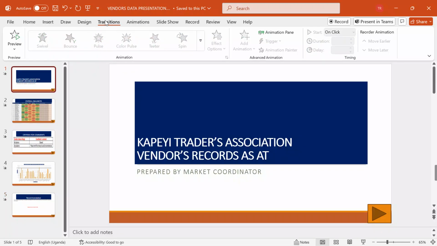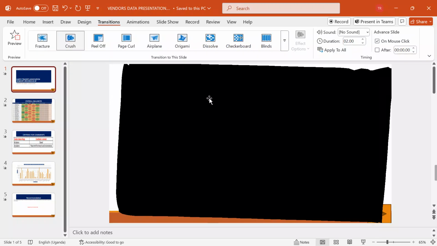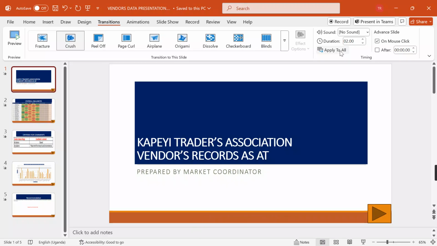I can also apply a uniform transition. I can take maybe a fracture or prestige or crash, and apply that to all. I can make it run automatically by setting seconds to 2 and deactivating on mouse click. I can also add some sound. I can make sure that I apply as many skills as I can.